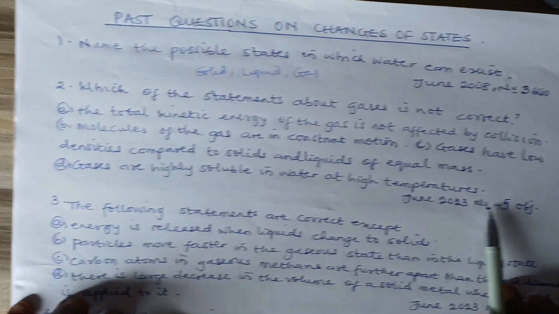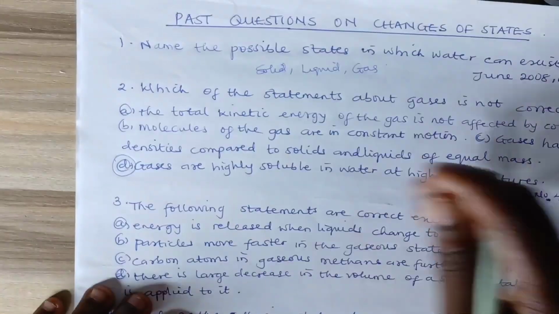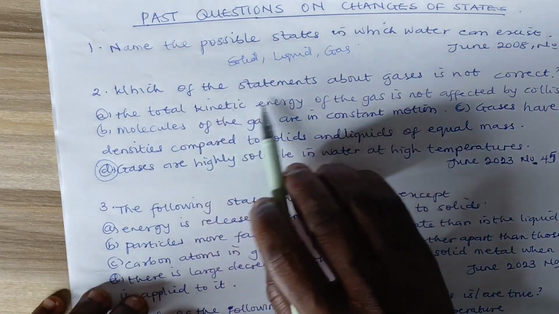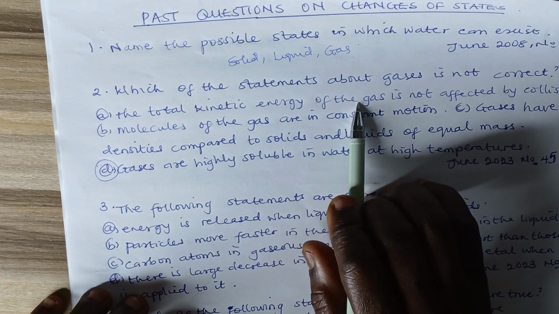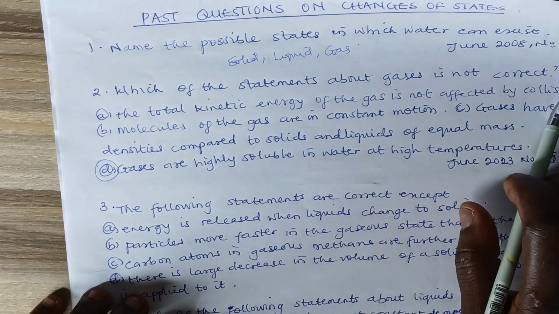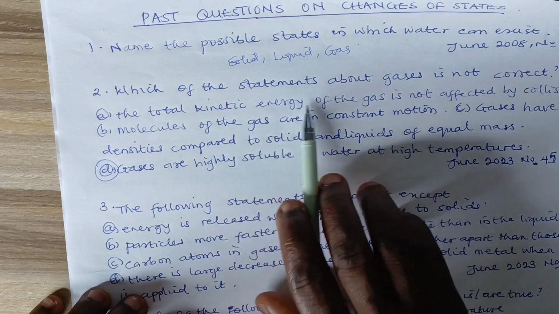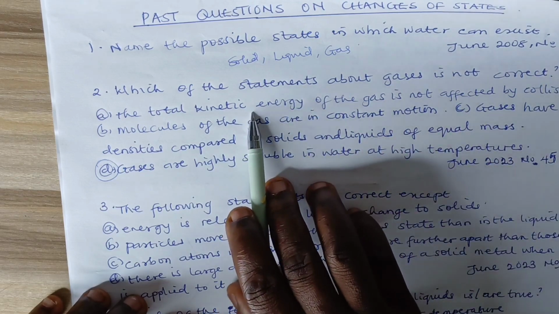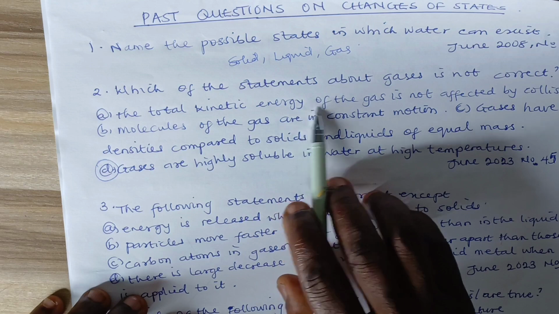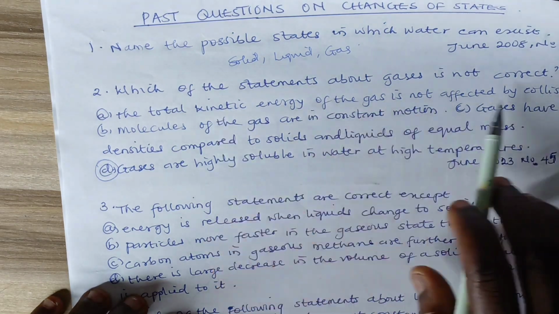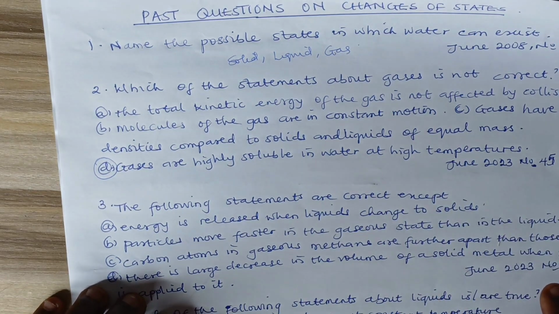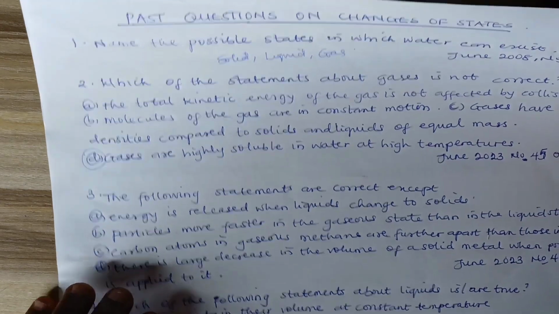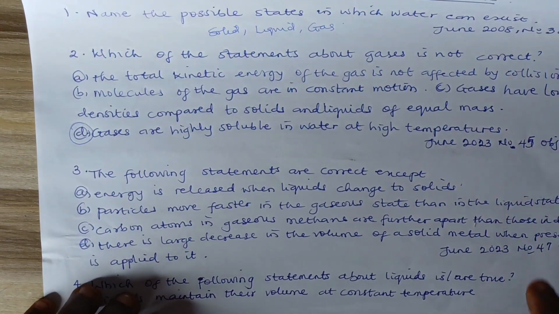So here, the best answer we will go for is option D. The first option says the total kinetic energy of the gas is not affected by collision. Actually, it is the kinetic energy that leads to collision. It is not collision that leads to kinetic energy. Whenever there's an increase in temperature, there will be an increase in kinetic energy, which also increases the collision. So it is not the other way around. So the best answer here is option D, gases are highly soluble in water at high temperature, which is not correct. Increase in temperature decreases the solubility of gases.